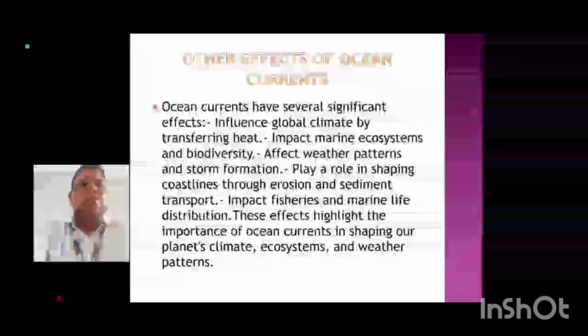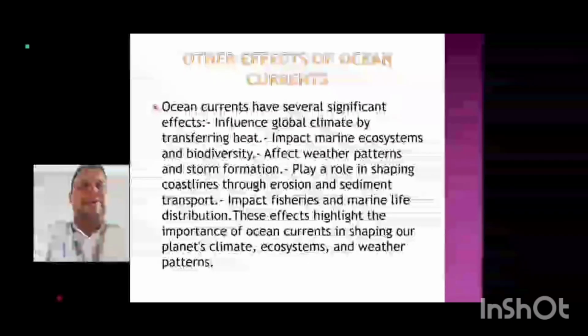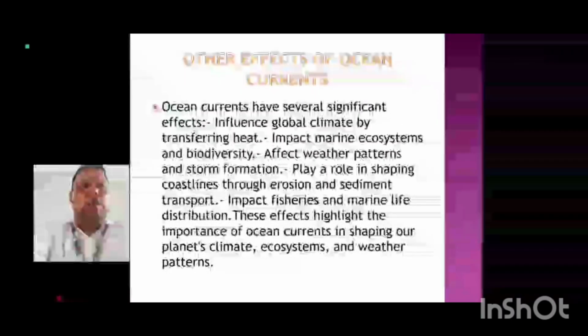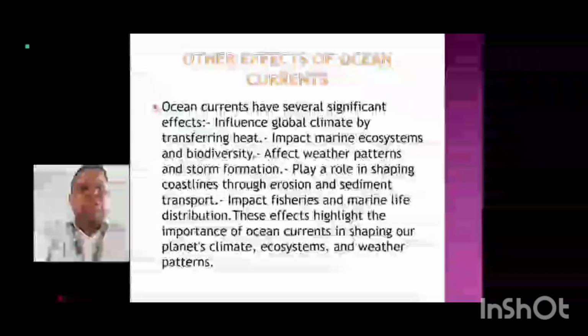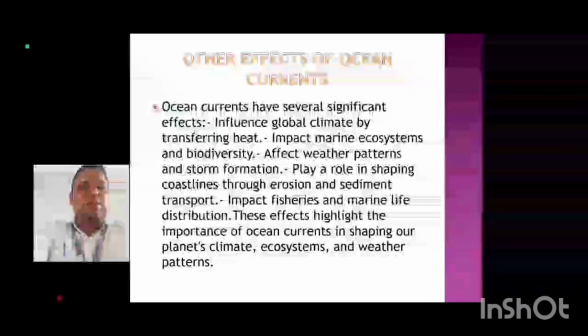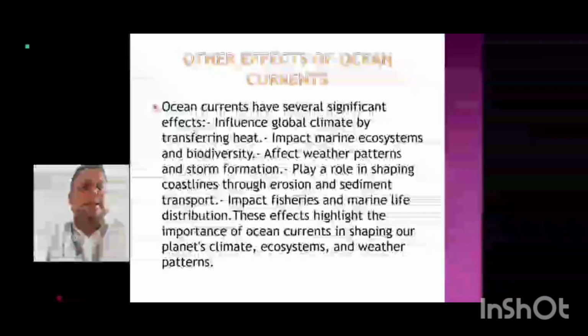Now, the other effects of ocean currents. Ocean currents have several significant effects. They influence the global climate by transferring heat, and affect coastlines, weather patterns and storm formation. These effects highlight the importance of ocean currents in shaping our planet's climate and ecosystem.